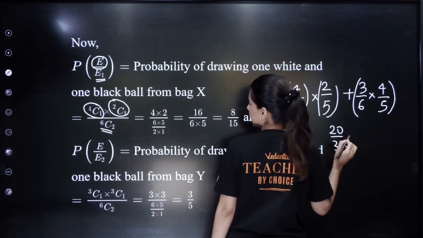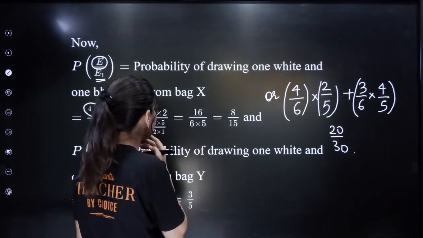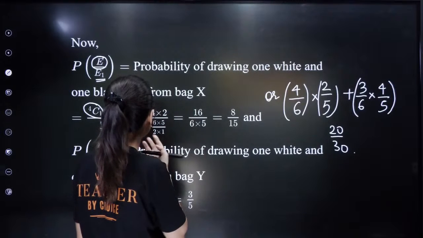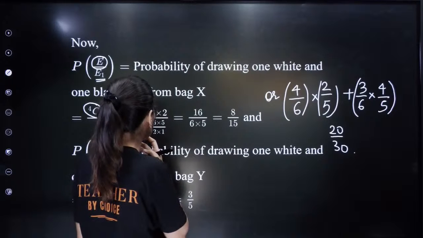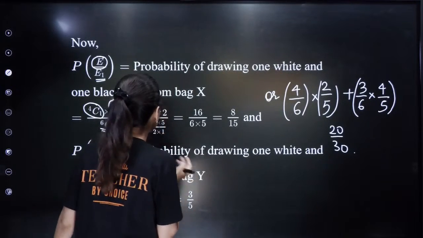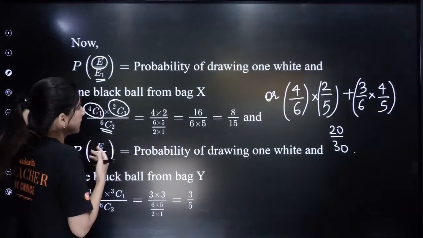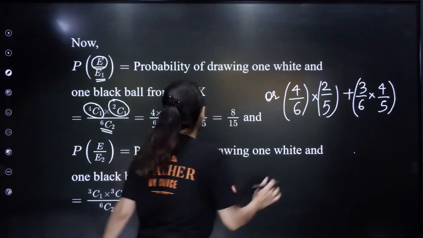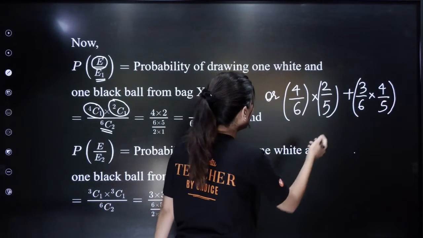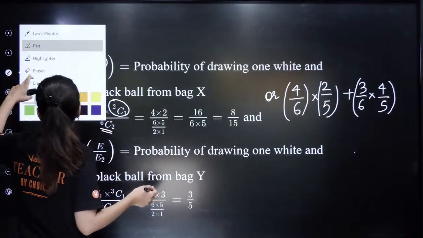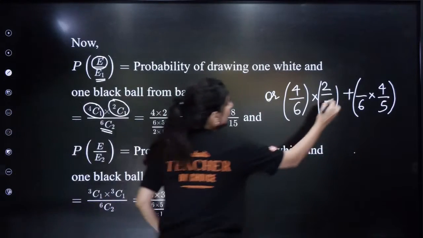So you can clearly see 6 5s are 30, and 4 2s are 8. Sorry, I have done something wrong here.